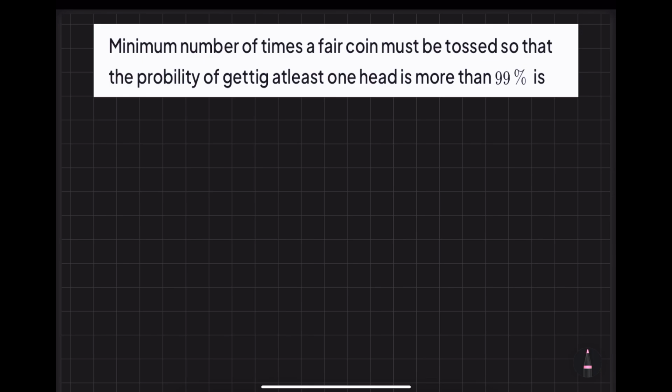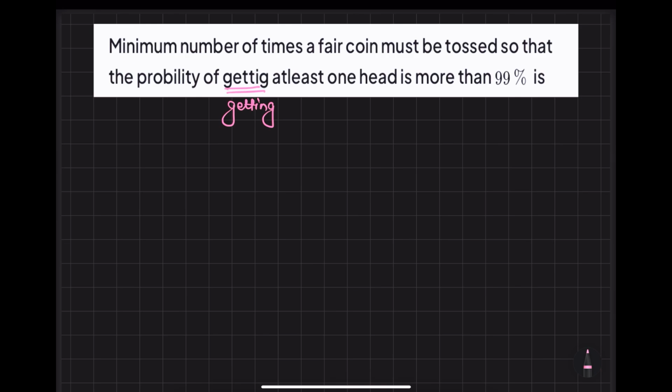So we got a wholesome new problem which says: minimum number of times a fair coin must be tossed so that the probability of getting at least one head is more than 99%. Okay, so the probability of getting at least one head should be more than 99%.